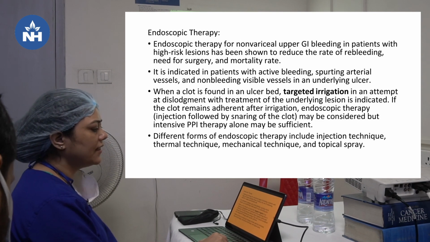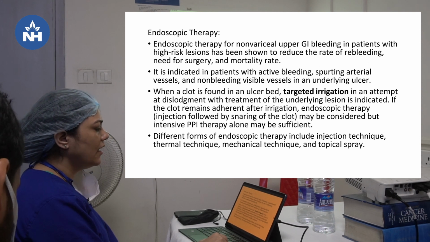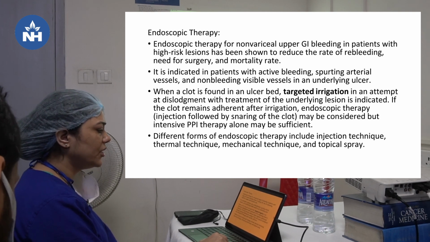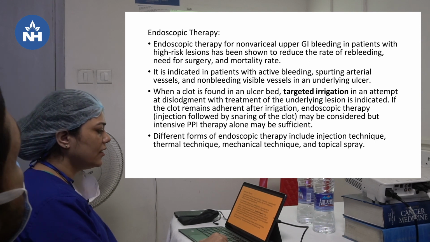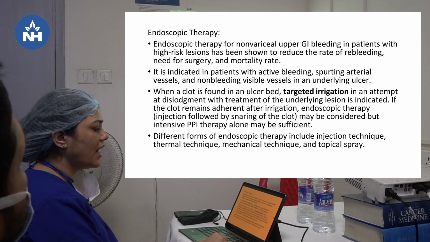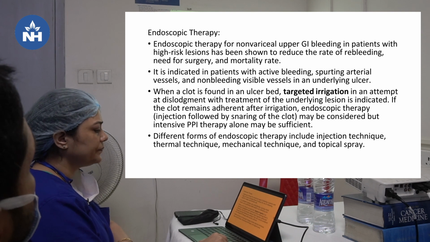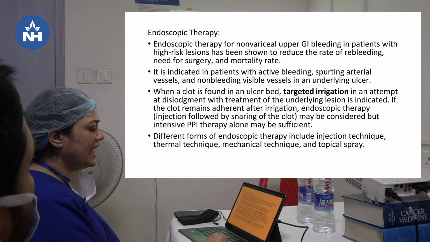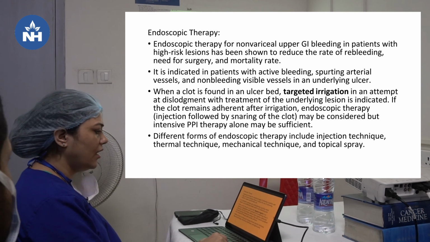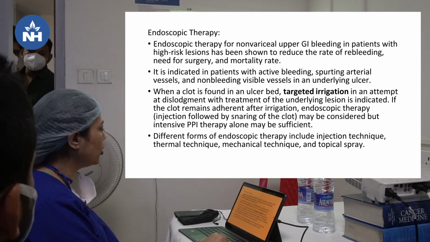Endoscopic therapy for non-variceal upper GI bleed with high risk lesions has been shown to reduce the rate of rebleeding, need for surgery and mortality rate. It is indicated in patients with active bleeding, spurting arterial vessels and non-bleeding visible vessels in an underlying ulcer. When a clot is found on an ulcer during endoscopy, targeted irrigation in an attempt at dislodgement is done, along with treatment of the underlying lesion. If the clot remains adherent after irrigation, endoscopic therapy may be considered, but intense PPI therapy alone may be sufficient. Different forms of endoscopic therapy include injection technique, thermal technique, mechanical technique and topical spray.